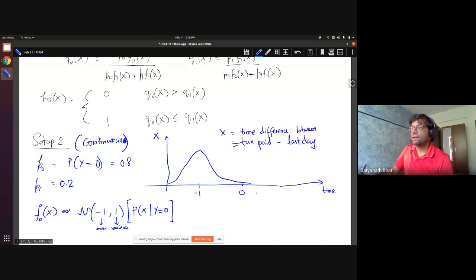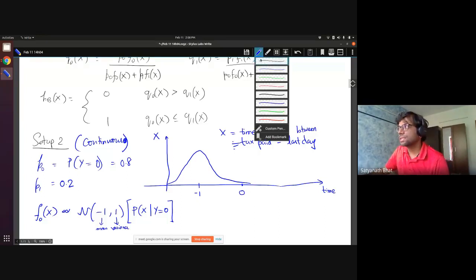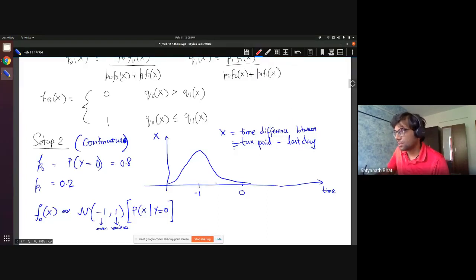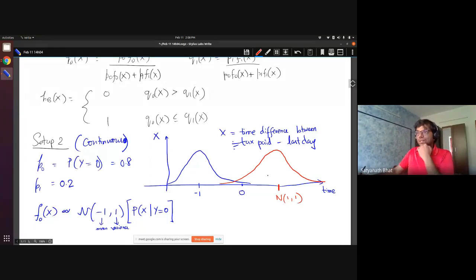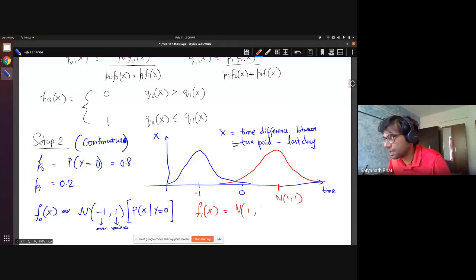All right. And for the person who is a defaulter, let's indicate that a little differently. The person who is defaulting is going to have a much different distribution. Let us assume that this distribution is normal with mean 1 and variance 1. So F1 of X is equal to normal with mean 1, variance 1, and this is what we will have.